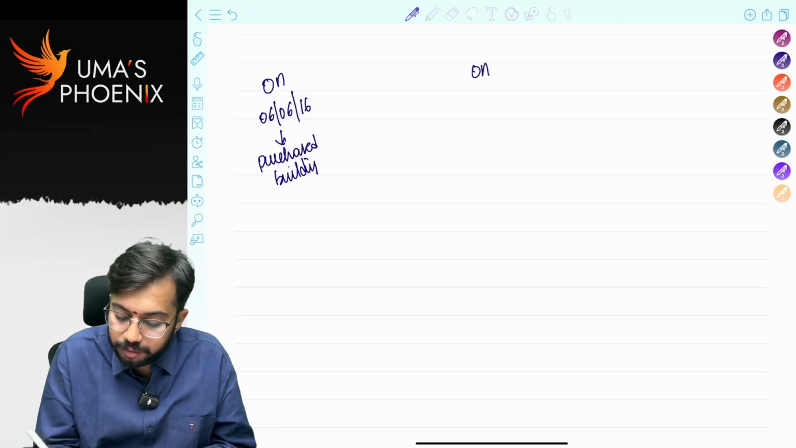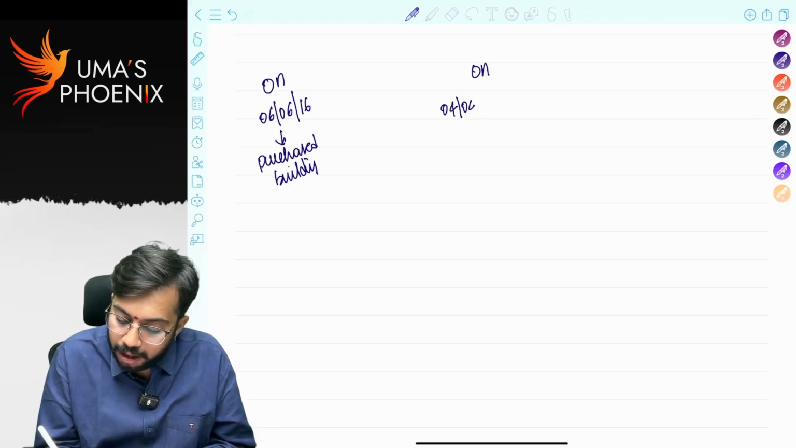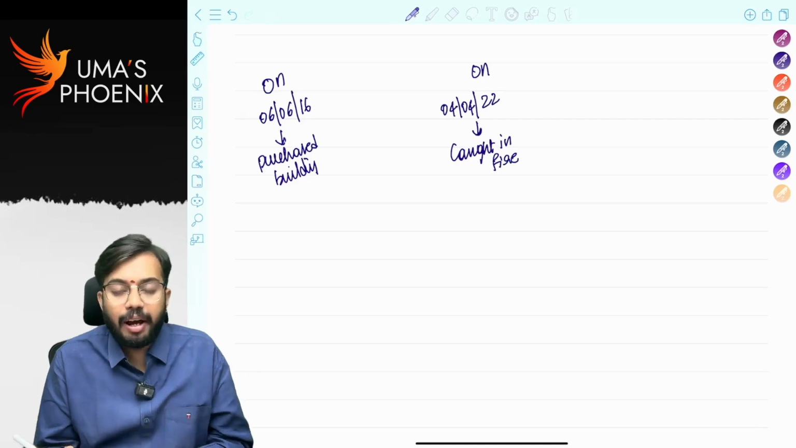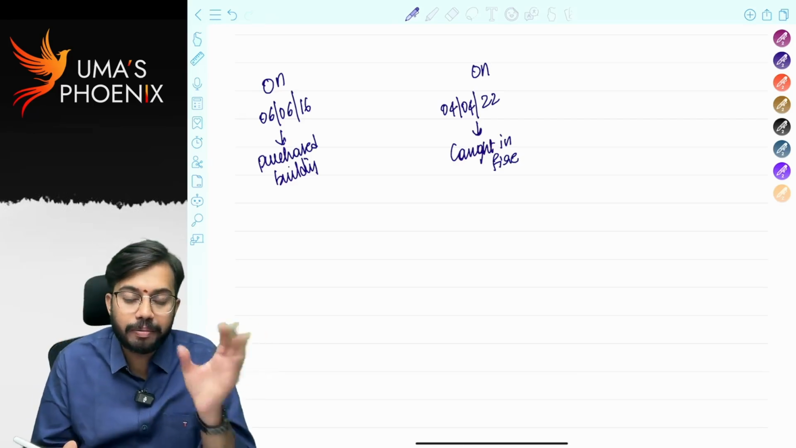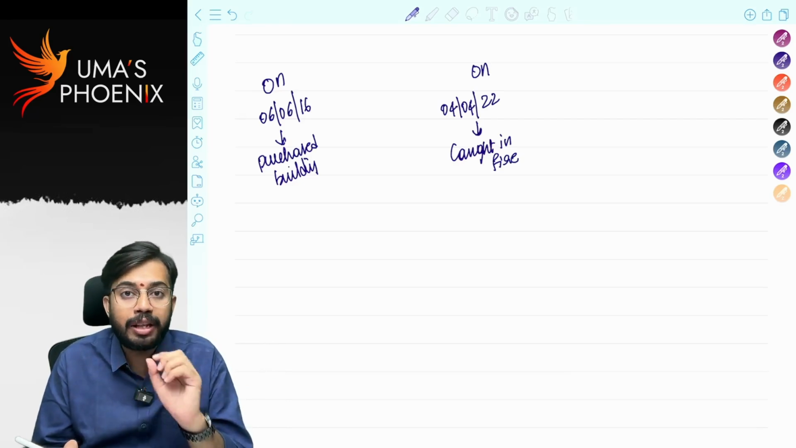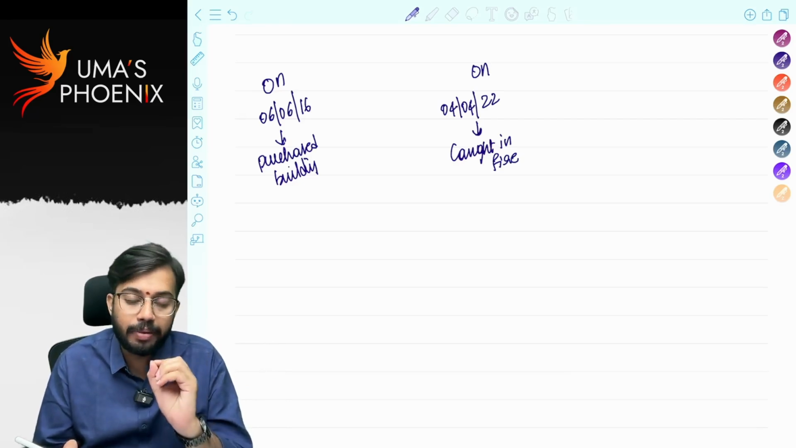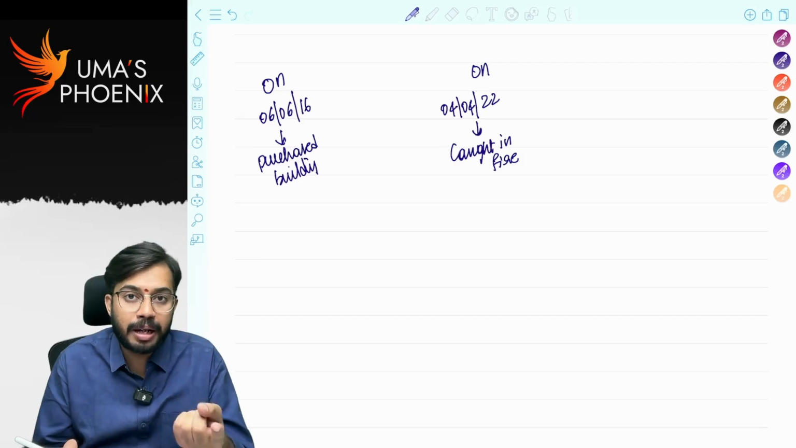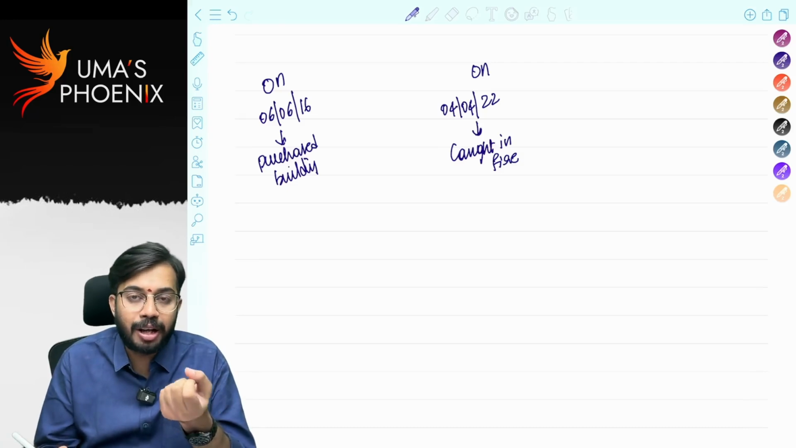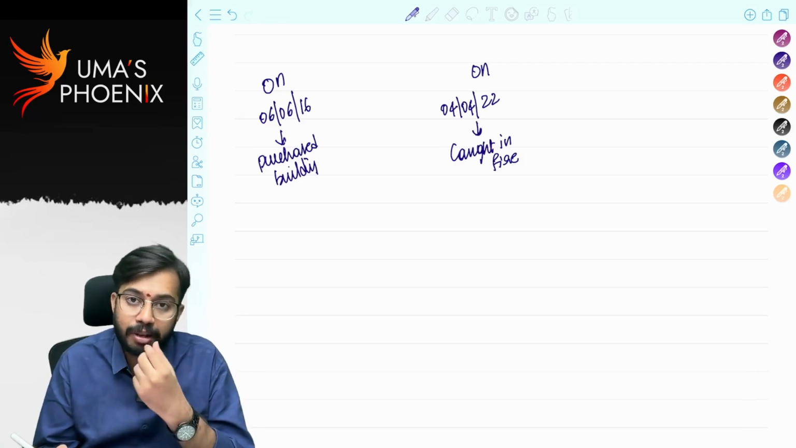On 4th April 2022, the building was caught in fire. So whenever the building was caught in fire, the building got destroyed. So on a safer side, I have taken a fire insurance policy for my building. I paid the fire insurance premium on a timely basis. So whenever I took the fire insurance policy, obviously compensation will be paid, right?